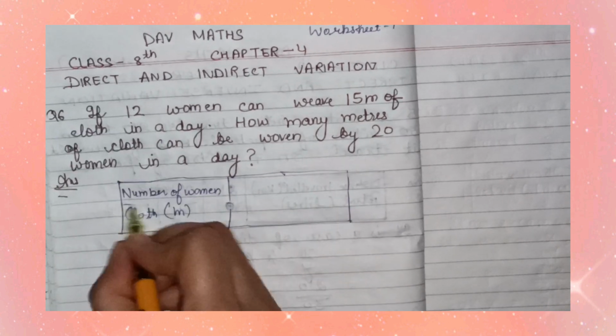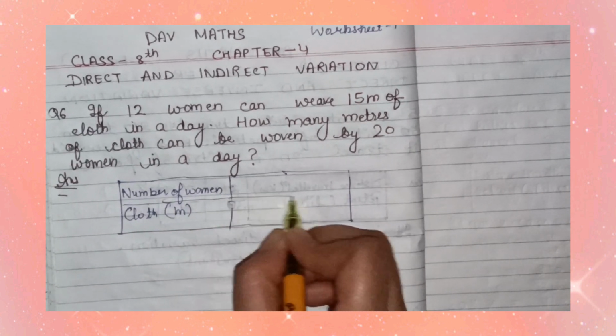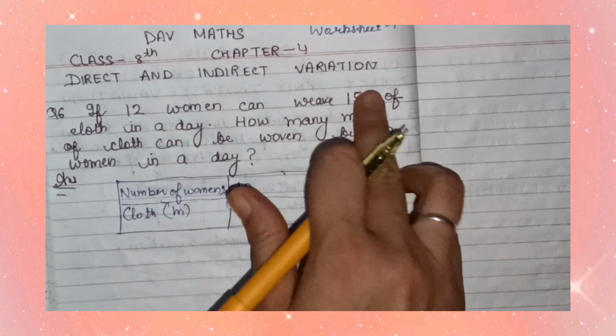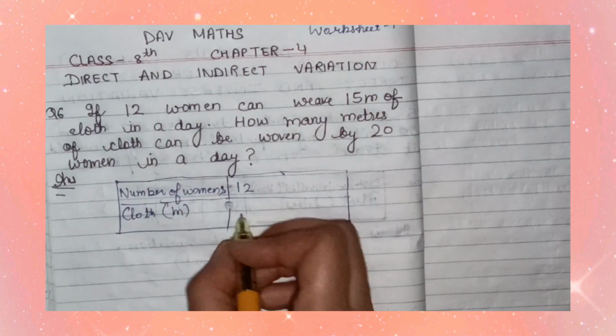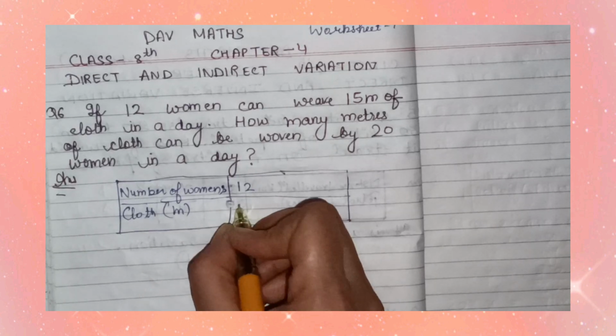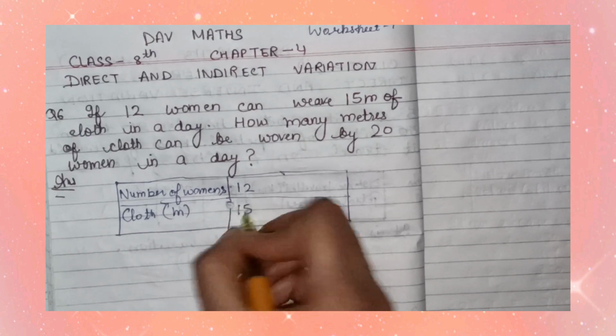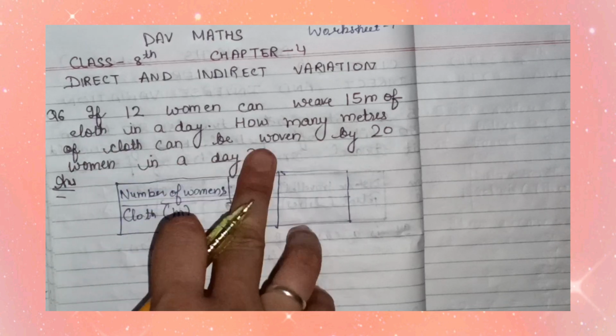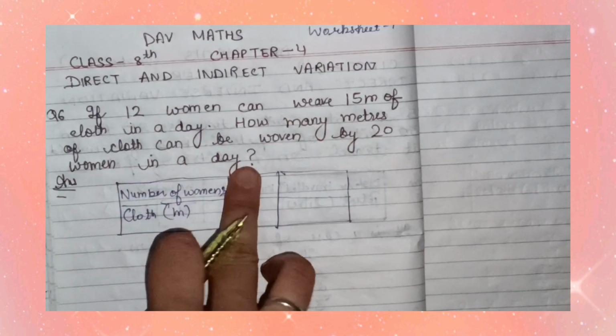So the number of women is 12 and they weave 15 meters of cloth in a day. So in front of meter, I write 15. Now, how many meters of cloth can be woven by 20 women in a day?